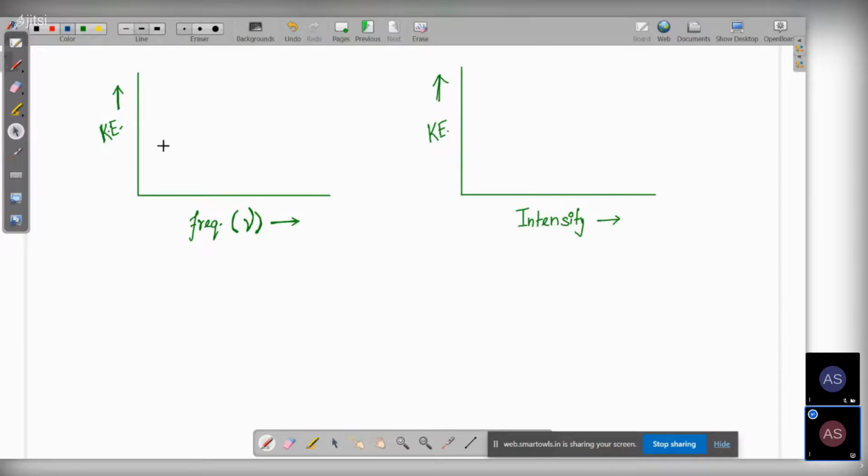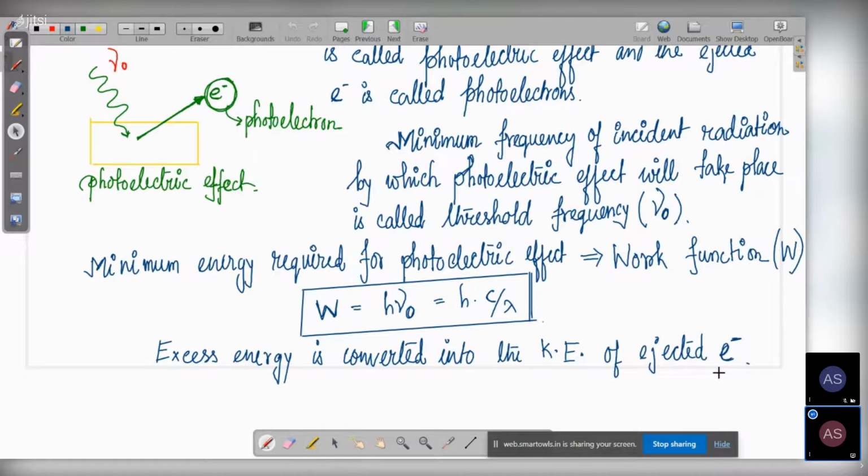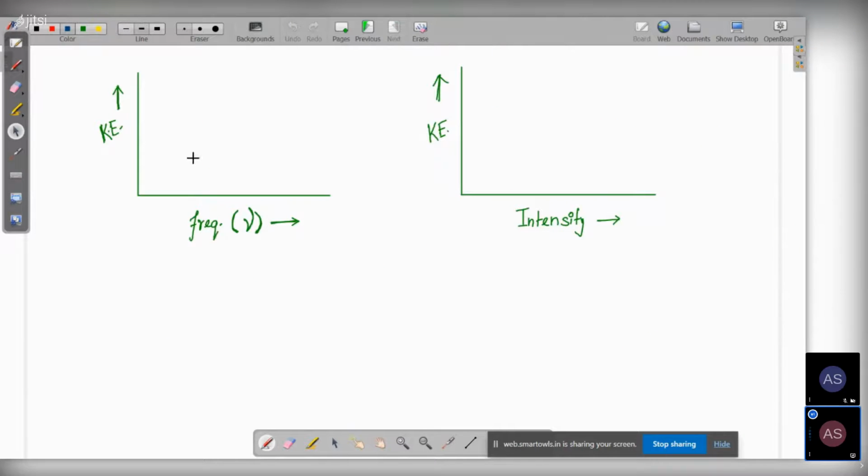Okay. So when Einstein did this experiment and plotted this graph, what he observed is that the excess energy is converted into kinetic energy.